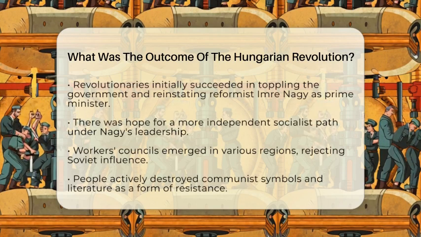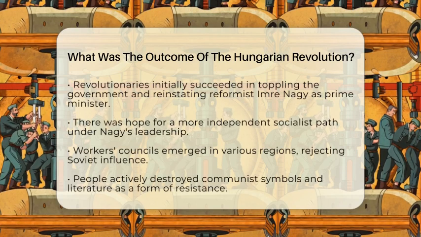Workers' councils took charge in various regions, and there was a strong rejection of Soviet influence. People destroyed communist symbols and literature as a sign of their resistance.